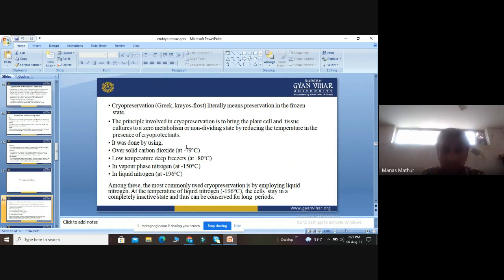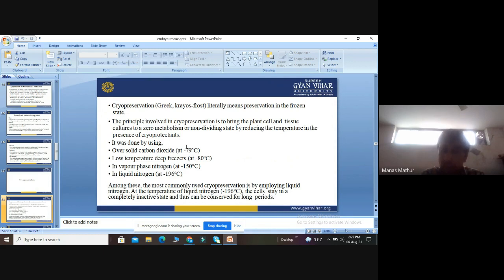This technique uses solid carbon dioxide at minus 79 degrees, low temperature deep freezers at minus 80 degrees, liquid nitrogen at minus 196 degrees, and the vapor phase of nitrogen at minus 150 degrees.